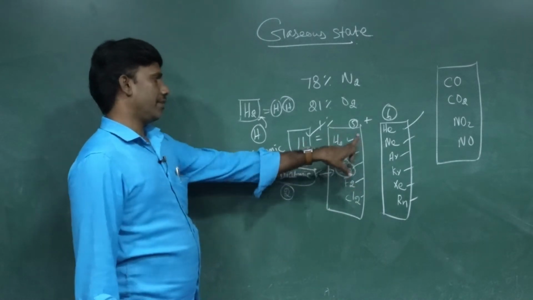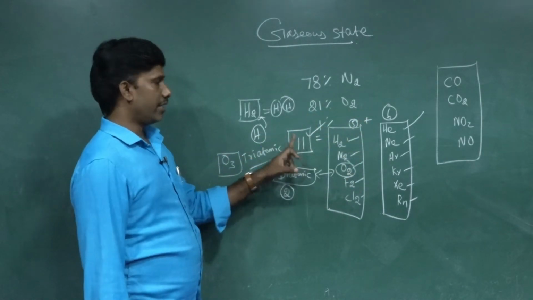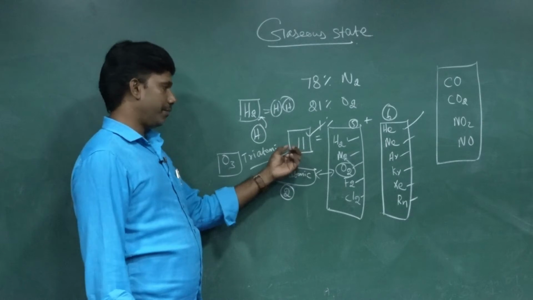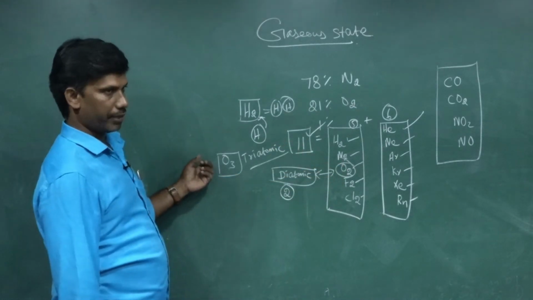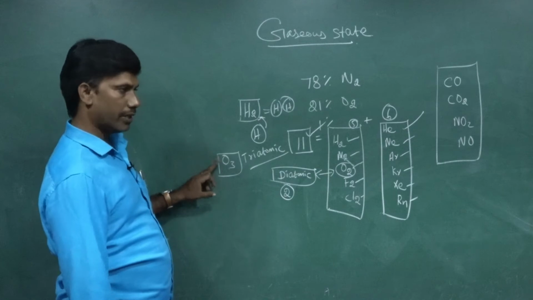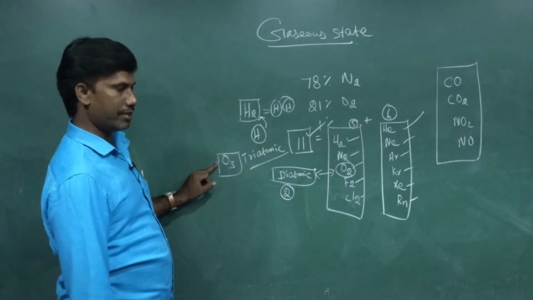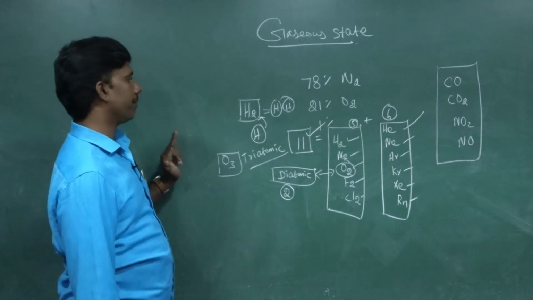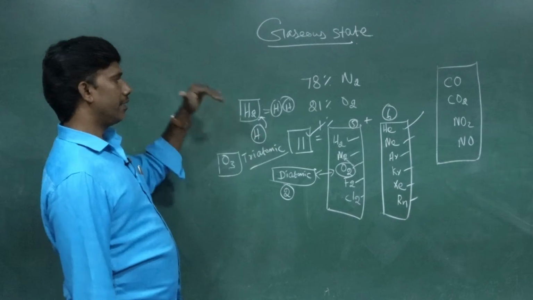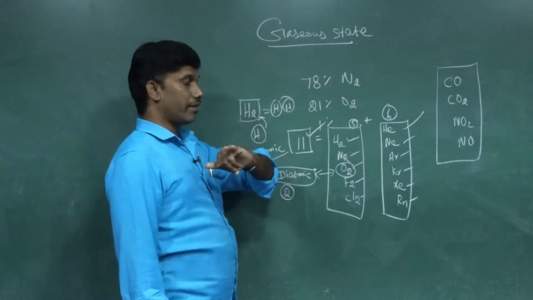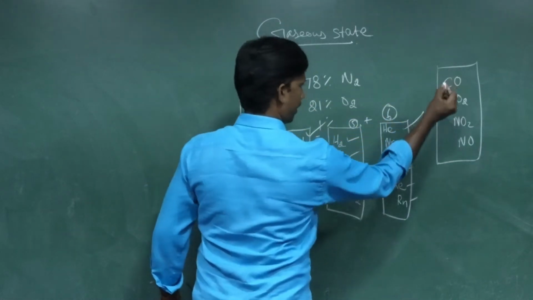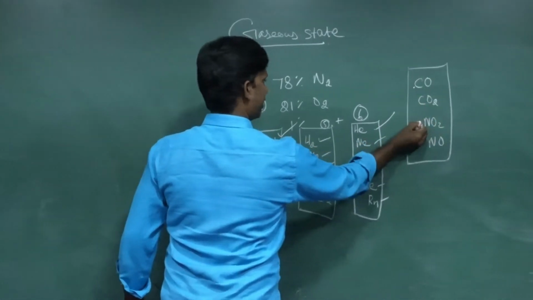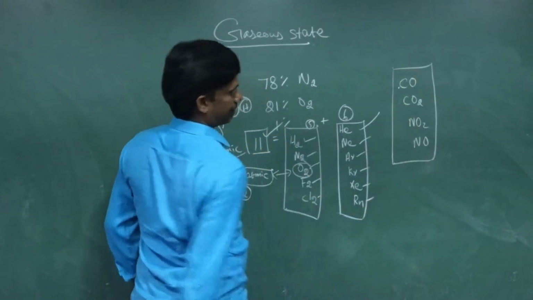So totally 5 plus 6, 11 naturally existing elements as gases. Oxygen also has a triatomic form, since ozone contains 3 atoms of oxygen. Other than these elements, there are naturally occurring compound gases: carbon monoxide, carbon dioxide, nitrogen dioxide, nitric oxide.